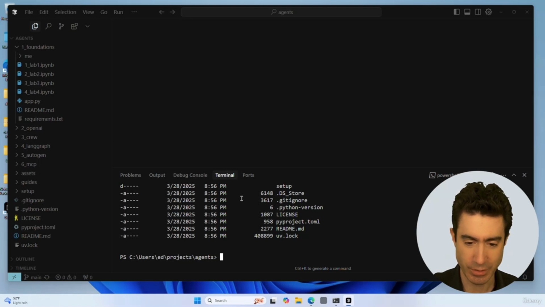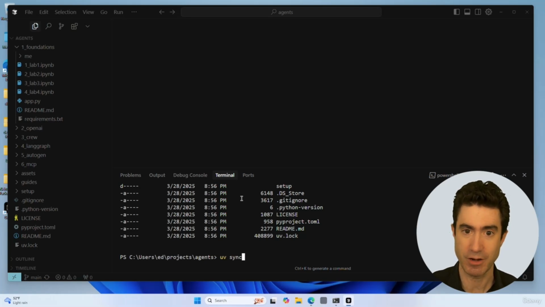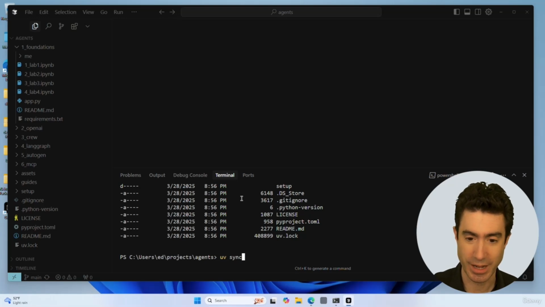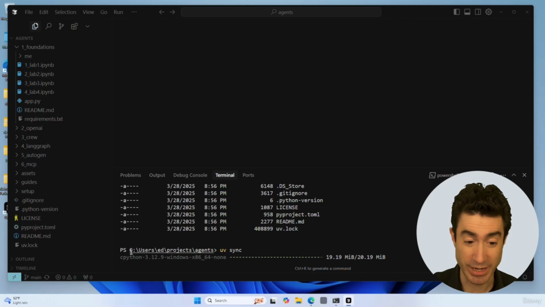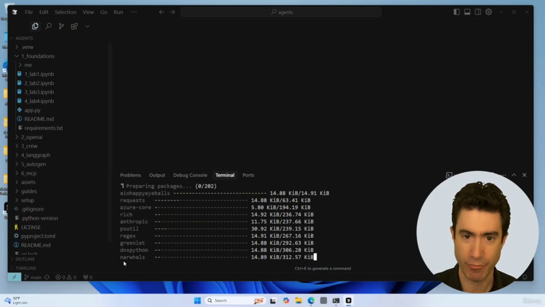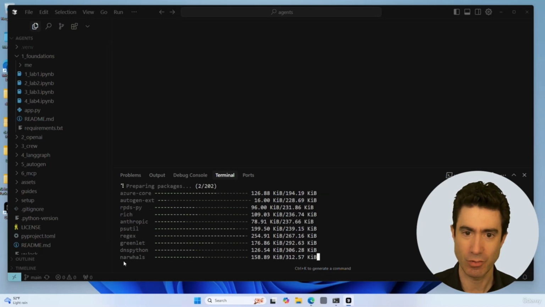I'm now just simply going to do the command uv sync, which is my way of telling UV that I want to build an environment consistent with what I have in this directory. And I do that, and what we're seeing now is it's building the environment, and it's actually beginning by installing Python, a dedicated version of Python 3.12, which is the version for this project, and it's now installing the packages.